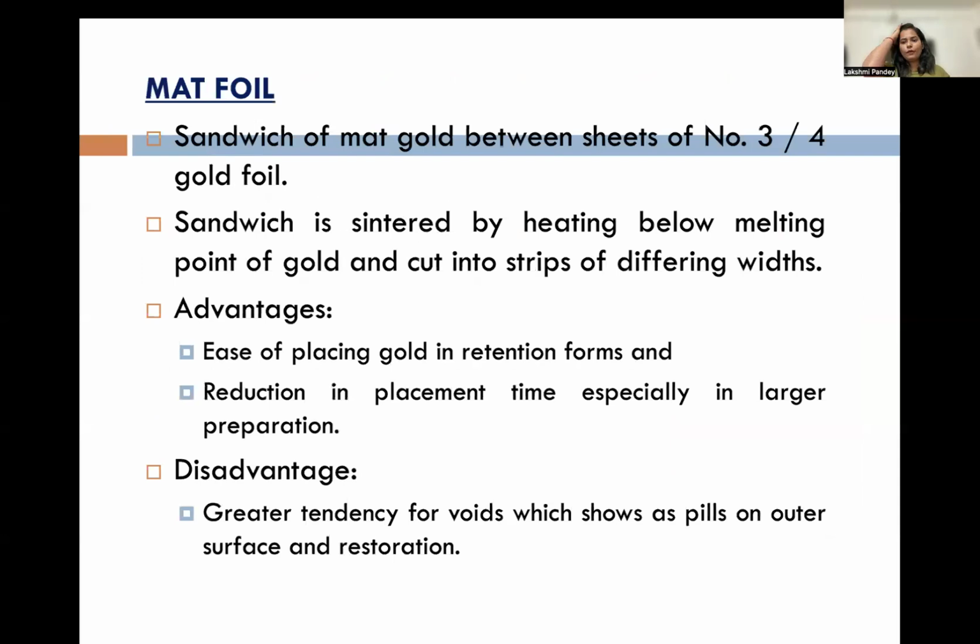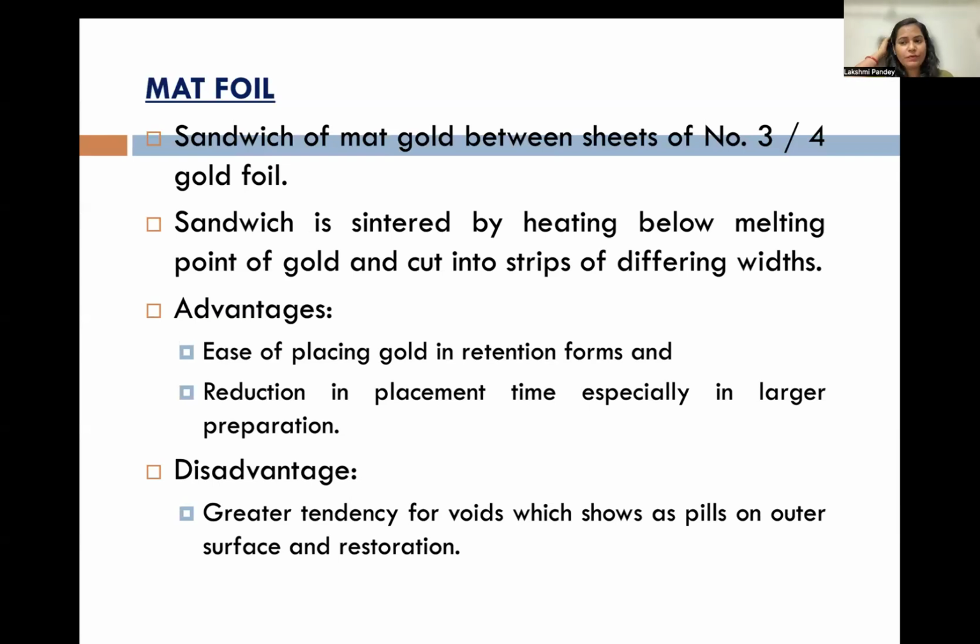Another is matte foil. It's a sandwich of matte gold between sheets of number 3 or 4 gold foil. The sandwich is sintered by heating below the melting point of gold and cut into strips of different widths. Advantages: it is easy to place gold in retention form and there is a reduction in placement time, especially in larger preparations. Disadvantage: a great tendency for voids, which show as pits on the outer surface of restorations.